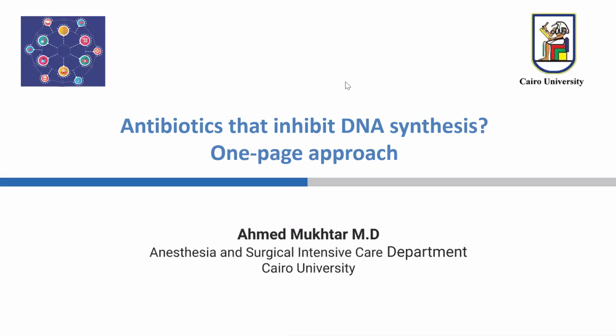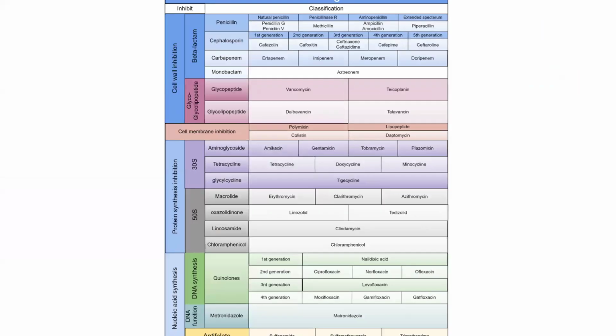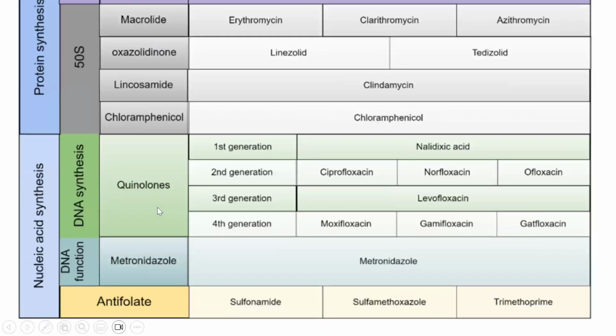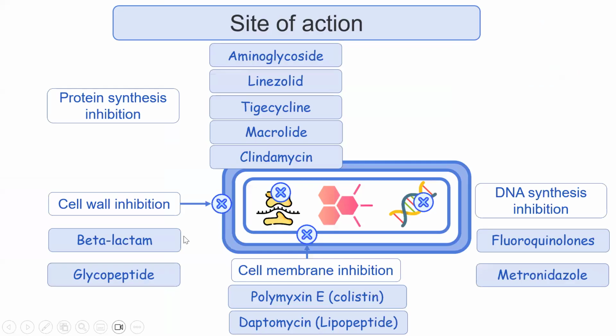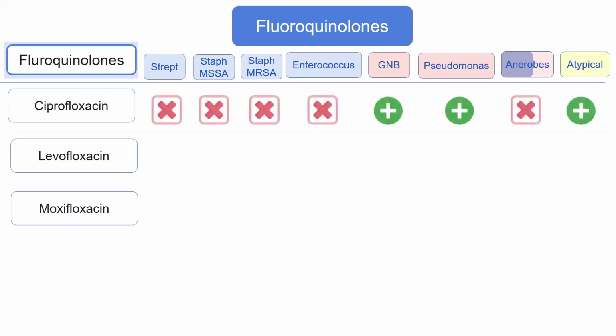And in this lecture, we'll discuss the antibiotics that inhibit DNA synthesis. And actually, the antibiotics that inhibit DNA synthesis are the quinolones and metronidazole. For quinolones, we will focus on ciprofloxacin, levofloxacin, and moxifloxacin. For ciprofloxacin, the spectrum mainly covers gram-negatives, mainly Pseudomonas, and atypical microorganisms.